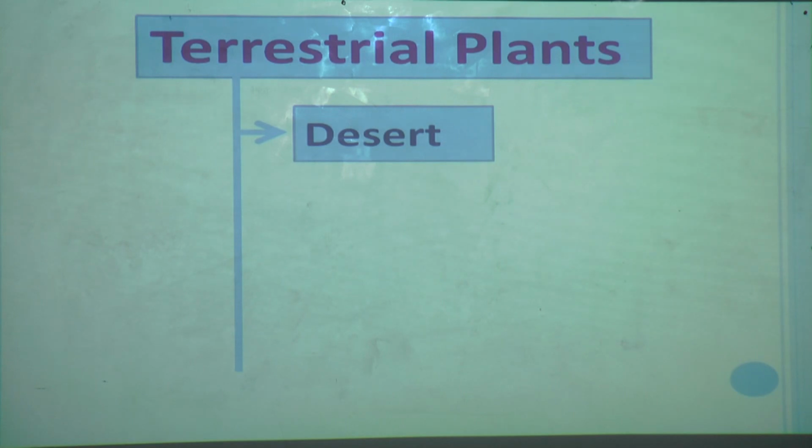And some amazing parts of desert plants we have also seen. Some of the plants, mostly cacti, go dormant, which means they live asleep. They are asleep when it is dry, and when there is rainfall they again produce flowers and fruits. And we learnt about the barrel cactus also.